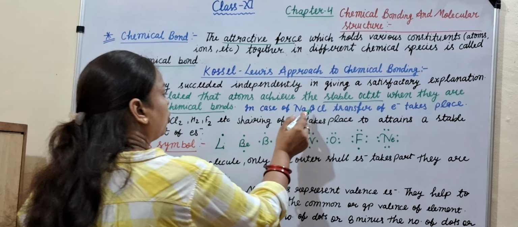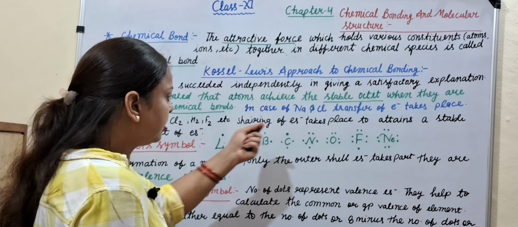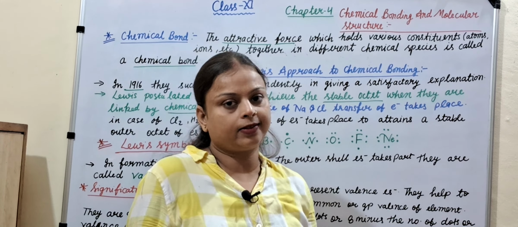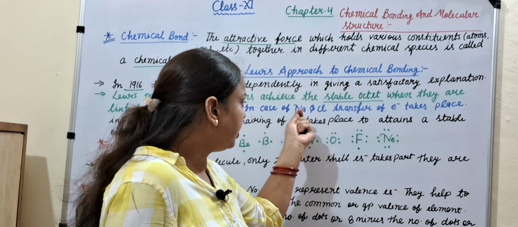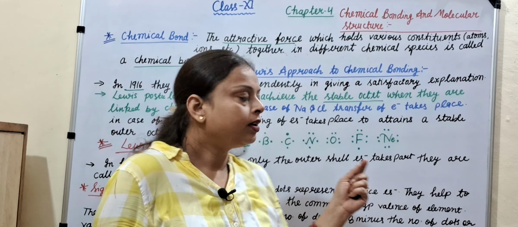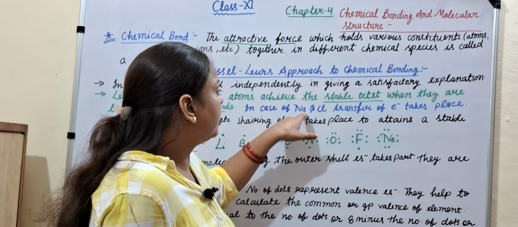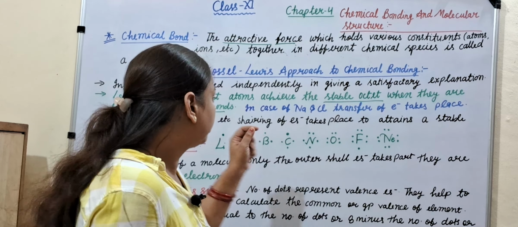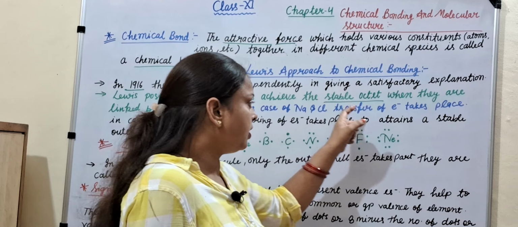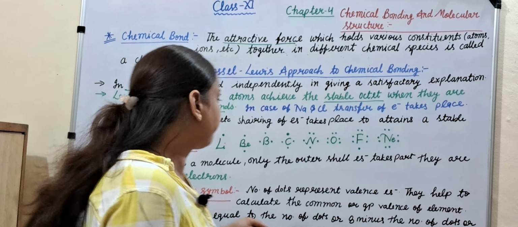In the case of sodium and chlorine, transfer of electrons takes place.